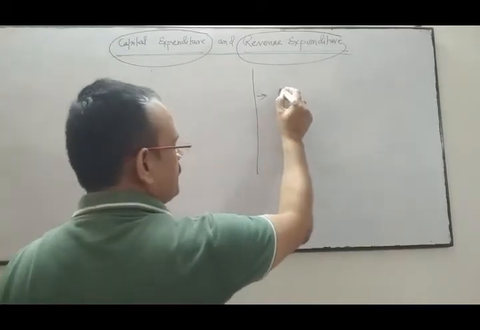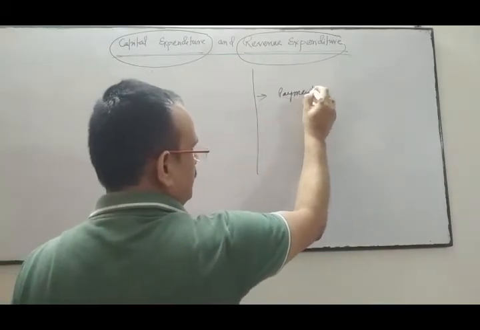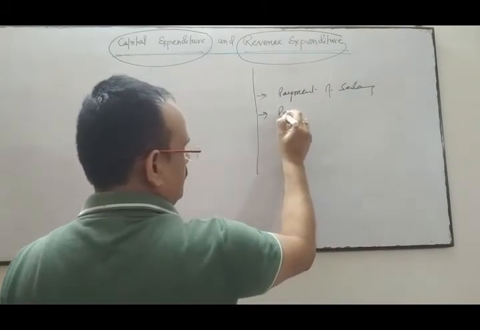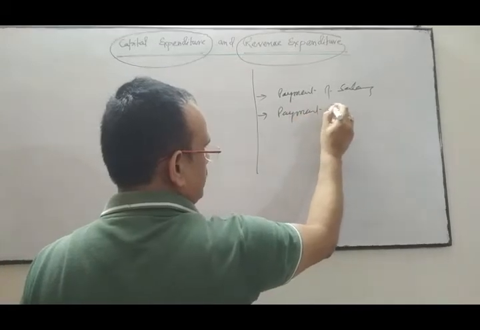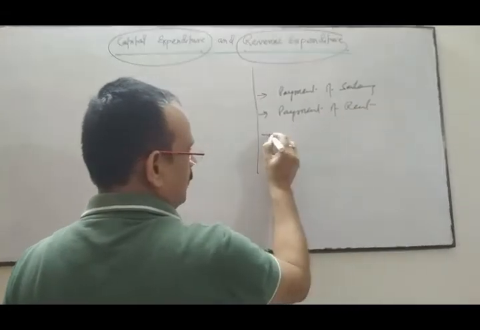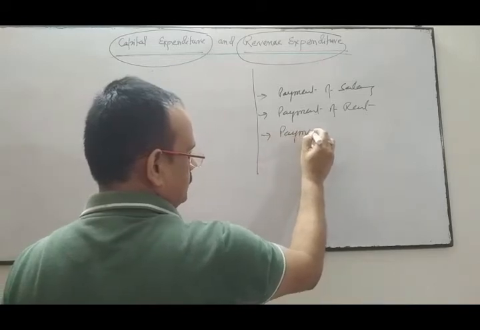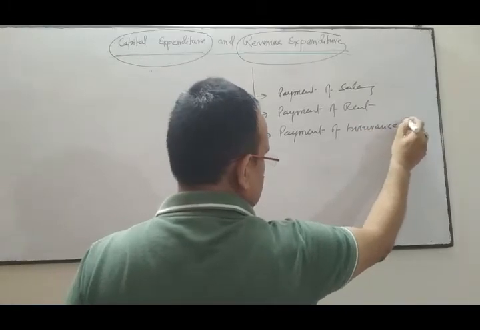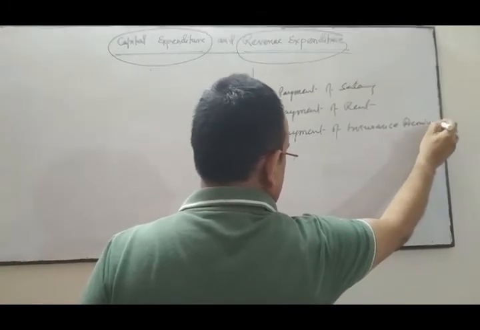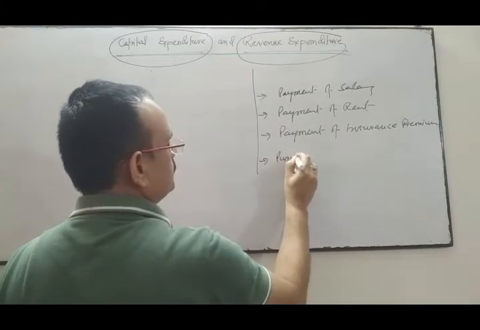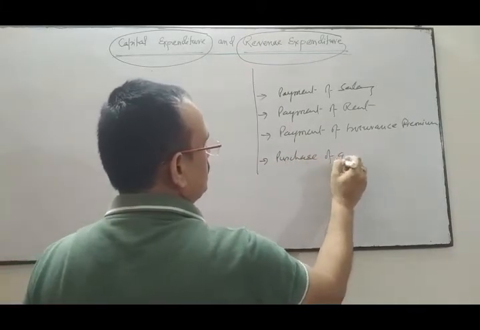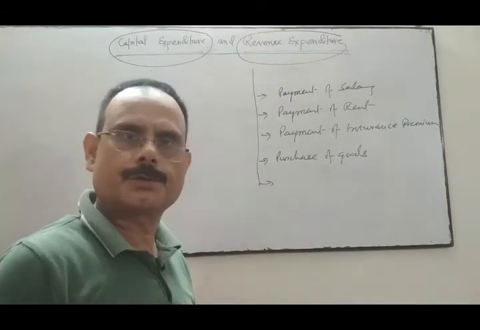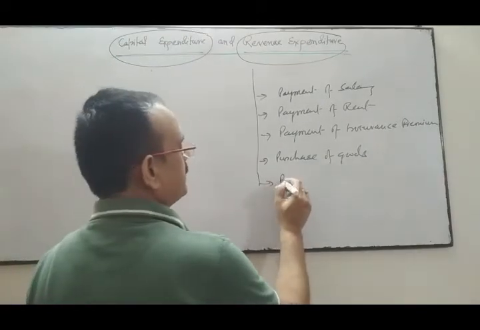For instance, payment of salary, payment of rent, payment of insurance premium, purchase of goods, payment for electricity.